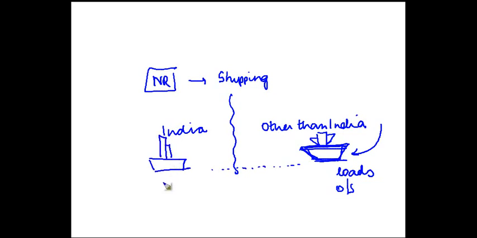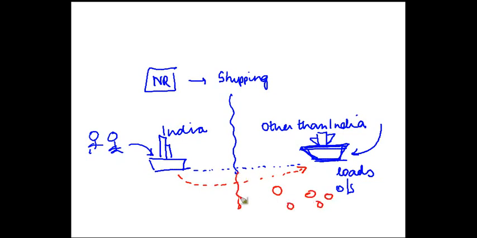Once it reaches India, there will be some customers who might want to load the stuff that they have here, and then on the reverse way the ship goes back to the foreign country, which could be any other country for that matter. This non-resident is going to take money from the customers who load outside India and from customers who load the material in the ship in India.